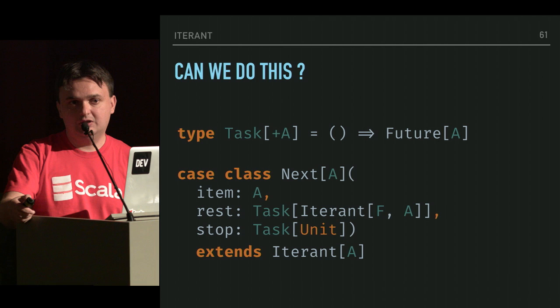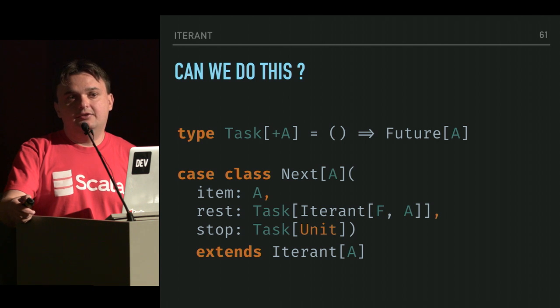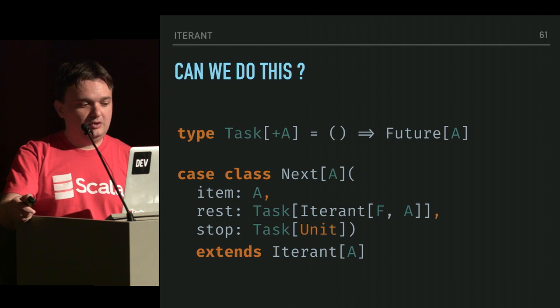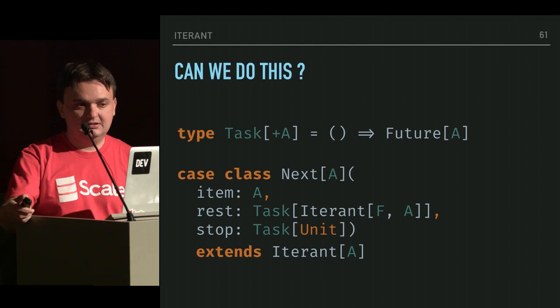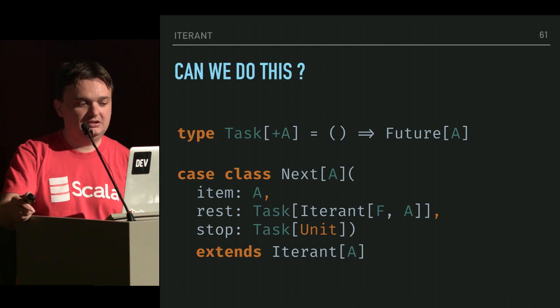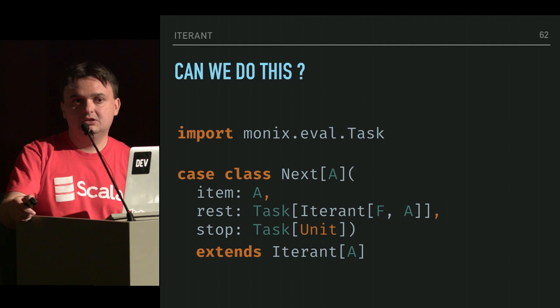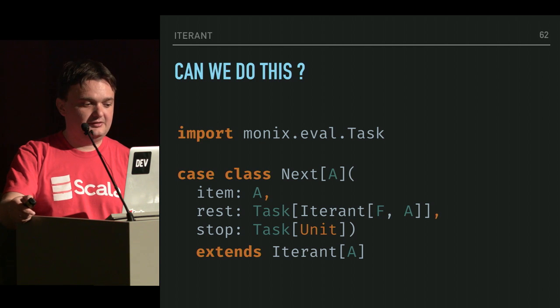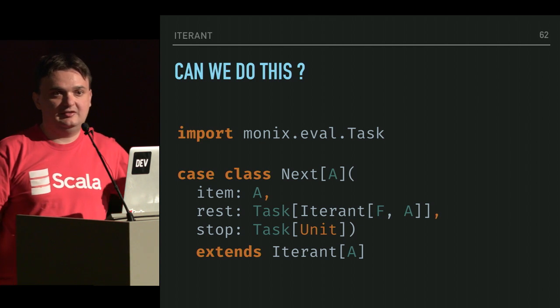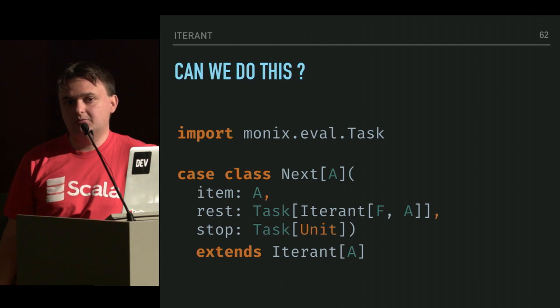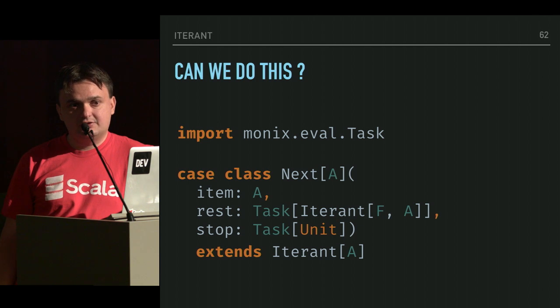So we could work with thunks returning futures, and we could alias that to Task, but we already have a Task defined in Monix. We already have a Task that's very performant in Monix, so we could use that and this would work. And the cool thing about it is that it would be able to describe asynchronous computations as well, Task being a function.